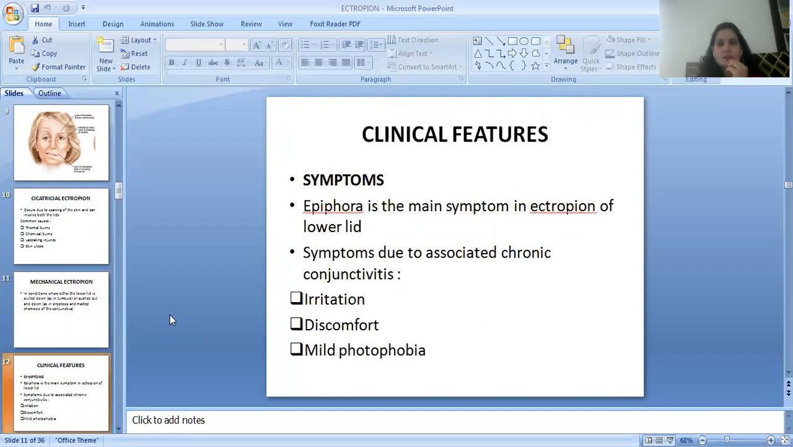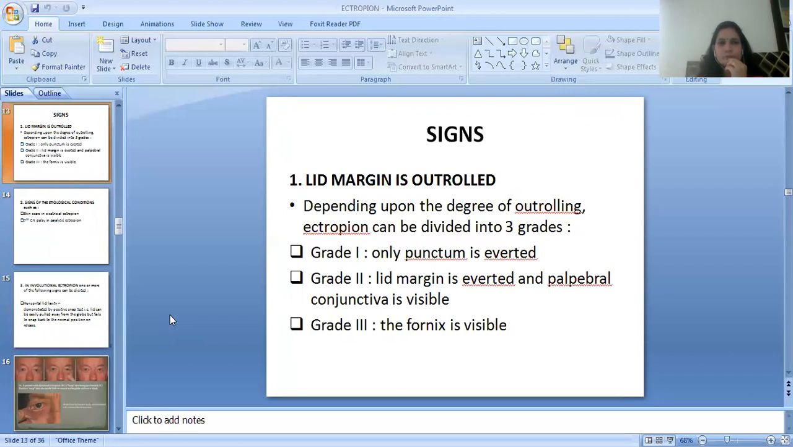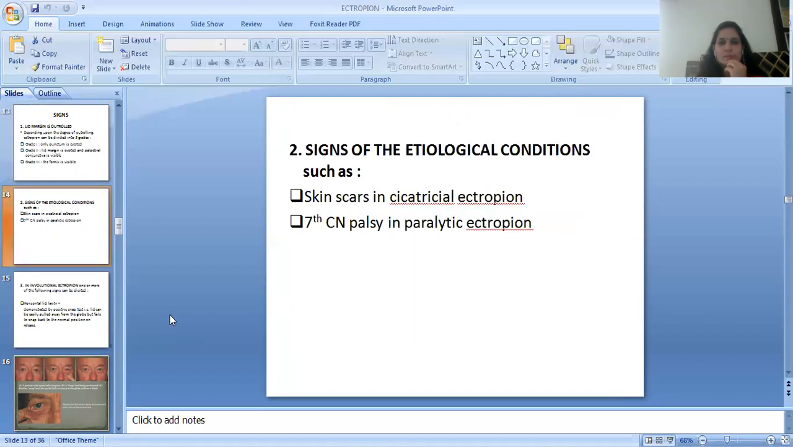Clinical features: epiphora is the main symptom in ectropion of lower lid. Symptoms due to associated chronic conjunctivitis are irritation, discomfort, mild photophobia. Signs are: first sign is the lid margin is outrolled. Depending upon the degree of outrolling, ectropion can be divided into 3 grades. Grade 1, only punctum is everted. Grade 2, lid margin is everted and palpebral conjunctiva is visible. Grade 3, the fornix is visible.